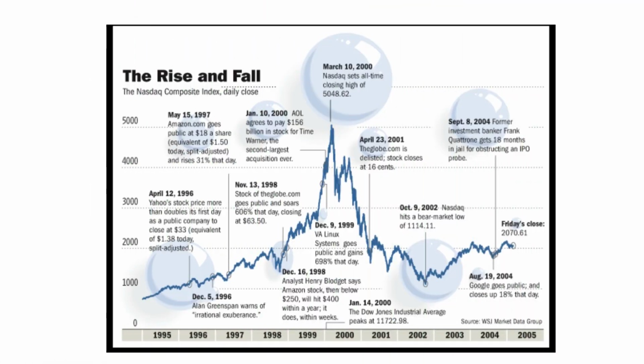The dot-com bubble, 1997 to 2000. The dot-com bubble was a period of speculation and rapid growth in the tech sector. The stock market soared in the late 1990s, but eventually, many tech companies failed and the market declined, with the Nasdaq Composite Index falling by 78% from its peak in 2000 to its low in 2002.